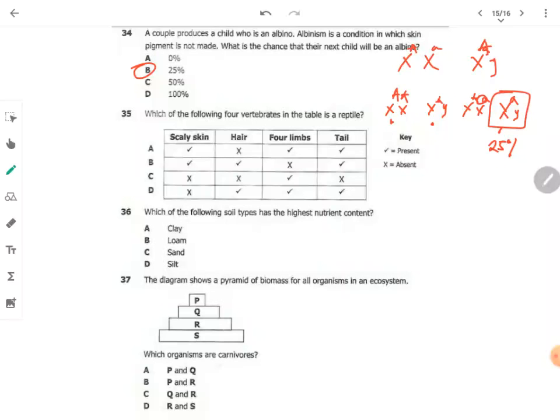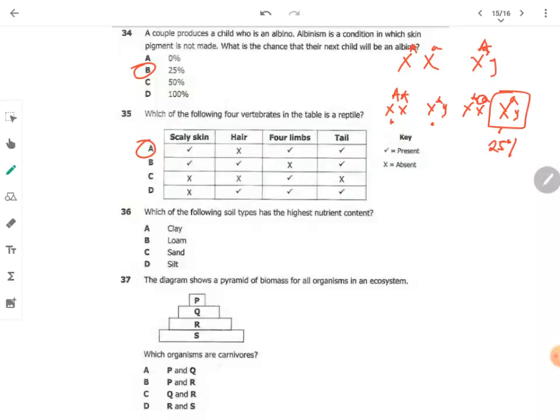Which of the following four vertebrates in the table is a reptile? Which one is a reptile from there? You'll be able to tell that from there the reptile is A. It has got scaly skin, no hair, 4 limbs, and a tail.